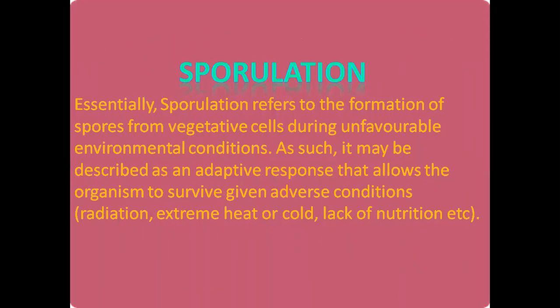Next, sporulation. Sporulation is also one of the forms of asexual reproduction. This is very prominent in fungi. Whenever the favorable conditions come, these spores spread and again germinate. These spores are tolerant to extreme cold, heat, radiation, etc. So they are very viable, able to tolerate extreme environmental conditions.